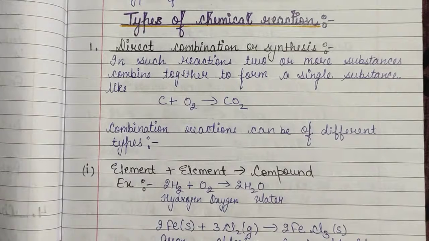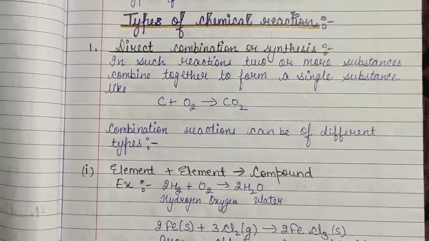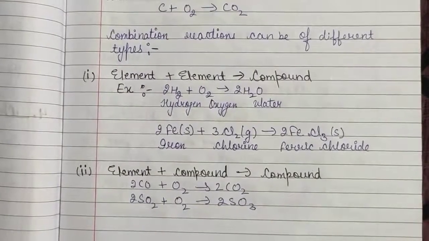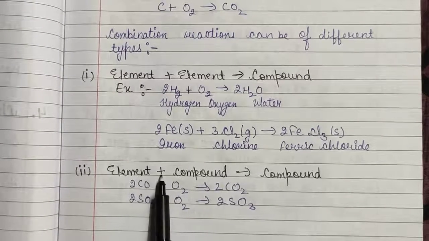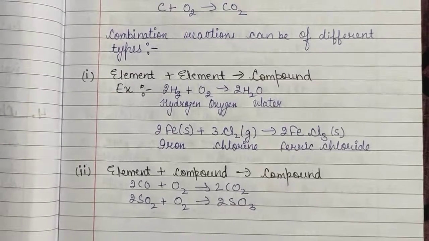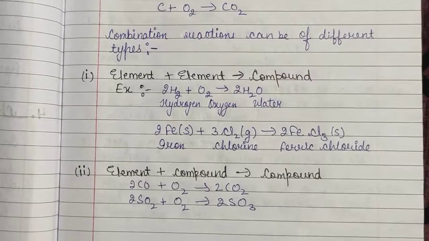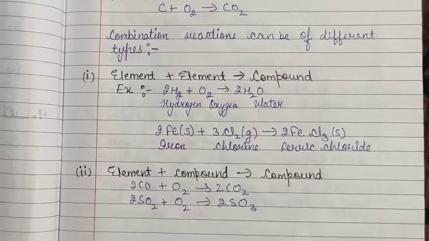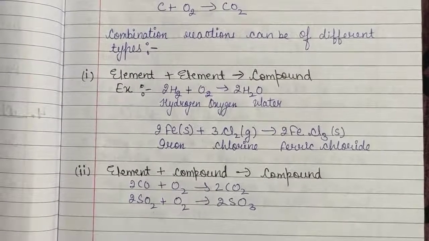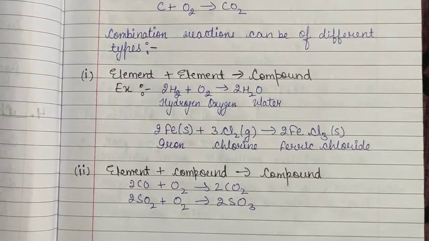It means when you react two elements together, they will form a compound. Example, when you react the element hydrogen with oxygen, they will form the compound which is H2O. Now, second is element plus compound gives compound. So, here it means that when you combine one element with a compound, it will also form a compound. We will discuss one example.